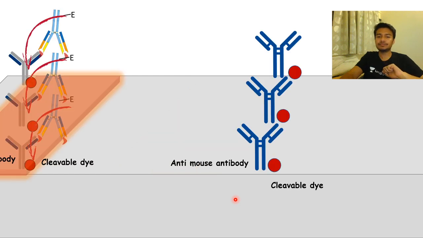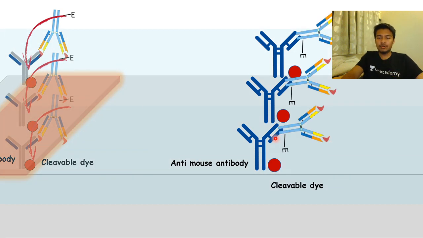Let's look at it. The second band is found when you have a mouse antibody. Let's say this particular antibody, which is the human chorionic gonadotropin detector, is actually raised in mouse. This mouse antibody would be detected by an anti-mouse antibody while it is flowing through.